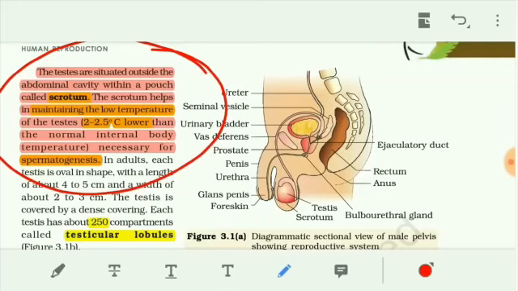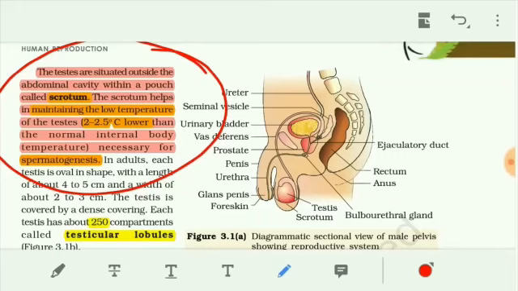And the foreskin is the skin that covers the penis and the glans penis. And then the urethra is the tube which delivers urine to the outside, and the penis is the reproductive organ in male, the external genital organ. The prostate gland is also present. It secretes some fluid, and the vas deferens is the tube which carries the sperm. The urinary bladder is not in the reproductive system but in the urinary system, the excretory system. It stores the urine.